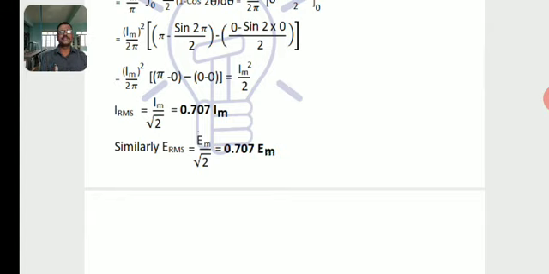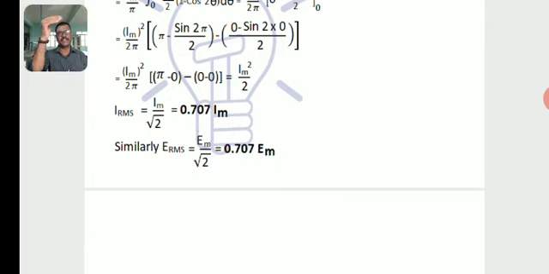Similarly, the instantaneous value of alternating voltage V is equal to Vm sin omega t, where Vm is the maximum or peak value of alternating voltage. Similarly, E is equal to Em sin omega t, where E is the instantaneous EMF and Em is the maximum or peak value of alternating EMF.